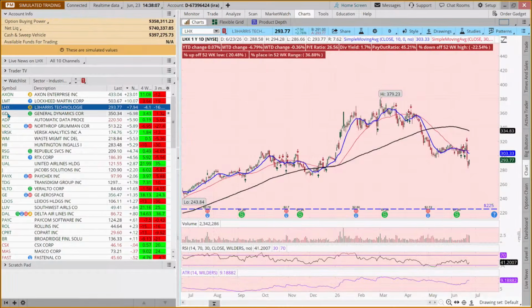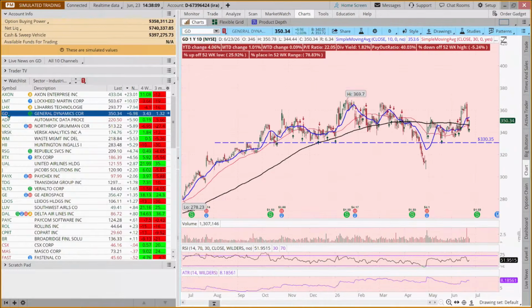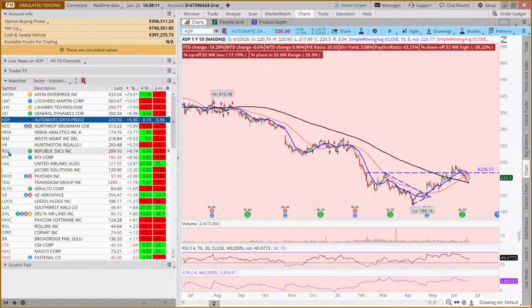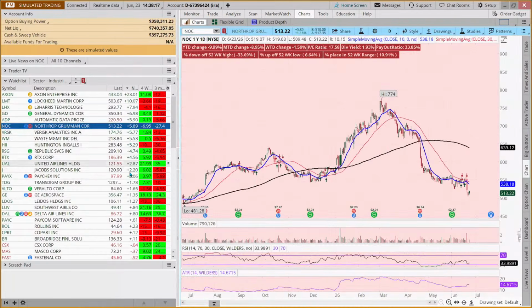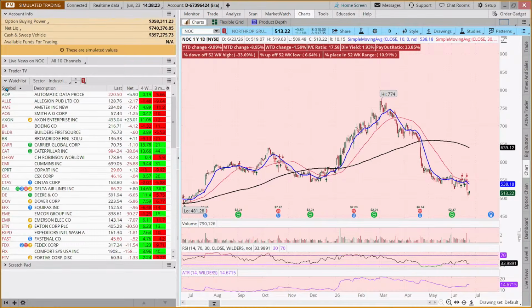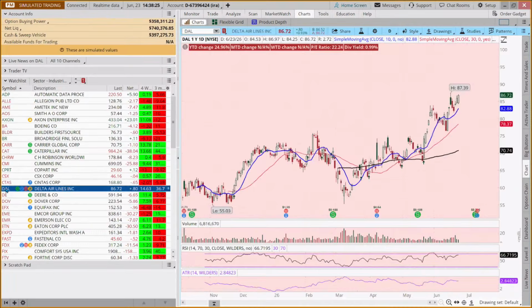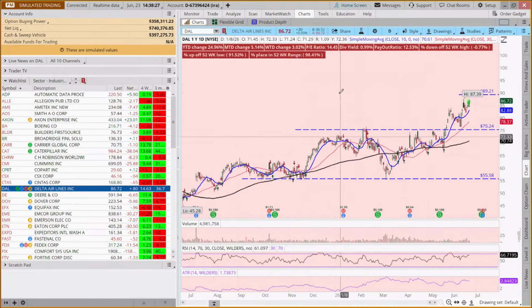And L3Harris Technologies. So I don't find that sorting them that way necessarily helps me get where I want to go.